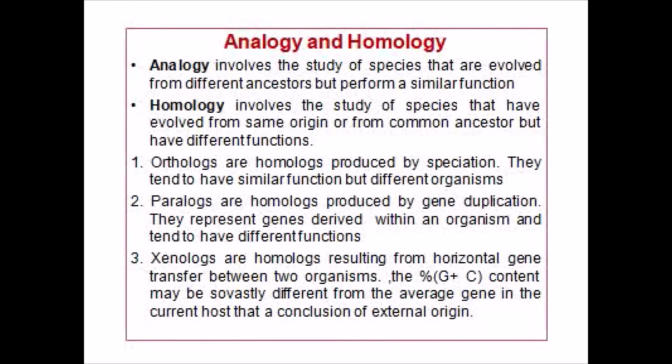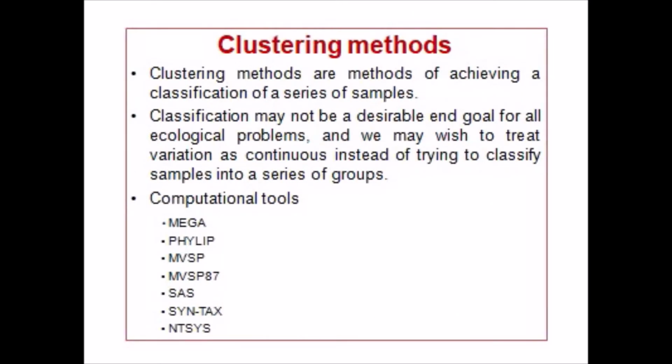Orthologs are homologs produced by speciation. They tend to have similar function but in different organisms. Second, paralogs are homologs produced by gene duplication. They represent genes derived within the organism and tend to have different functions. Third, xenologs are homologs resulting from horizontal gene transfer between two organisms. The percent G plus C content may be significantly different from the average gene in the current host, leading to the conclusion of external origin. Coming to clustering methods.